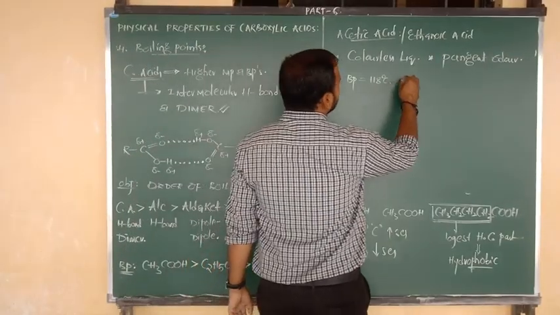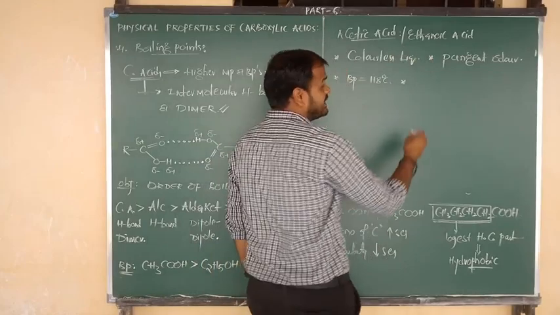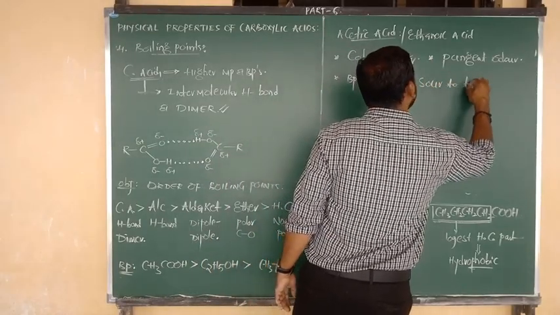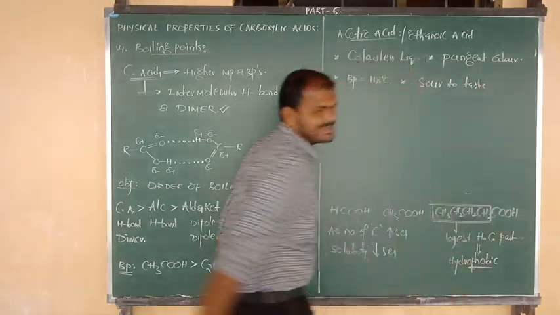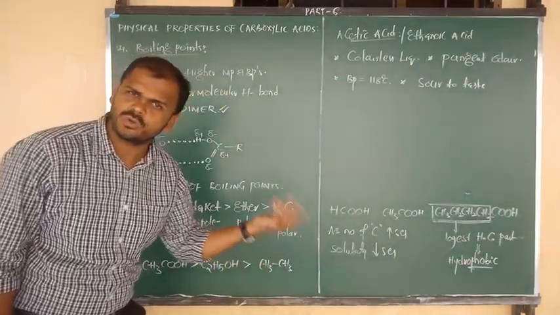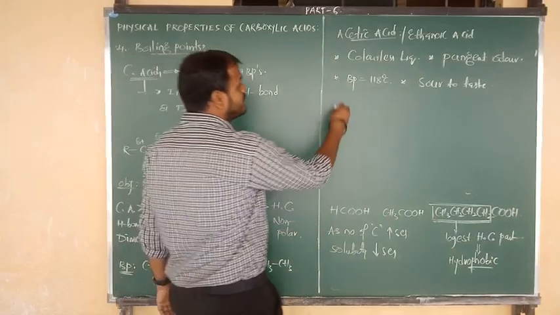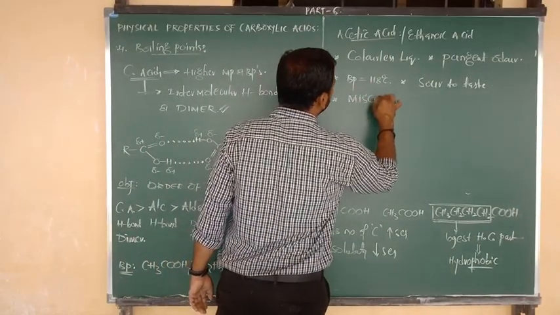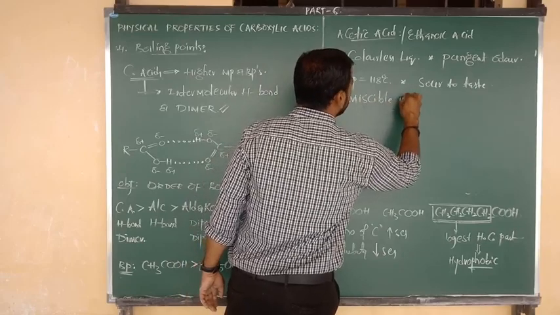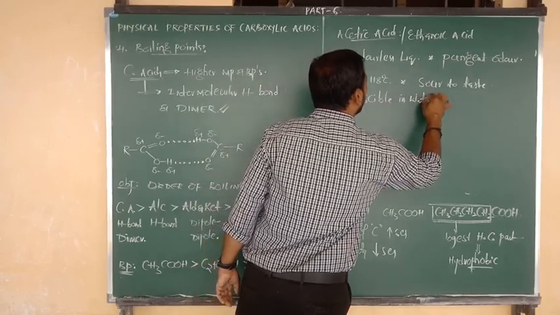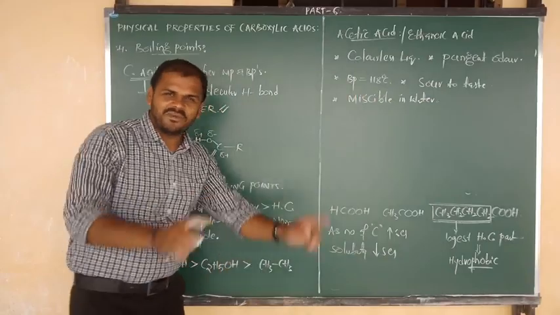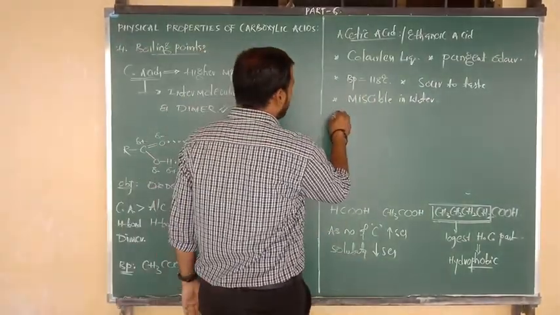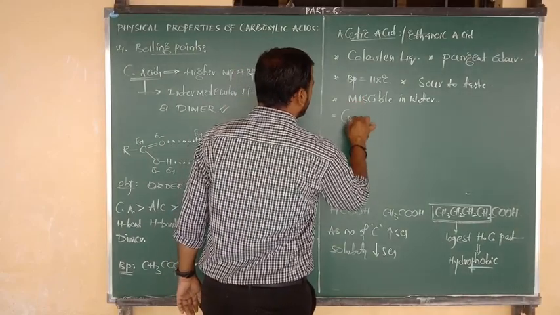And one more thing, acetic acid of course has acidic nature. That means it gives the litmus test, the soap test or sodium bicarbonate test. 100% acid nature. And one more thing I want to tell, acetic acid is easily soluble in water, we can say it is easily miscible in water, because of the formation of intermolecular hydrogen bond.